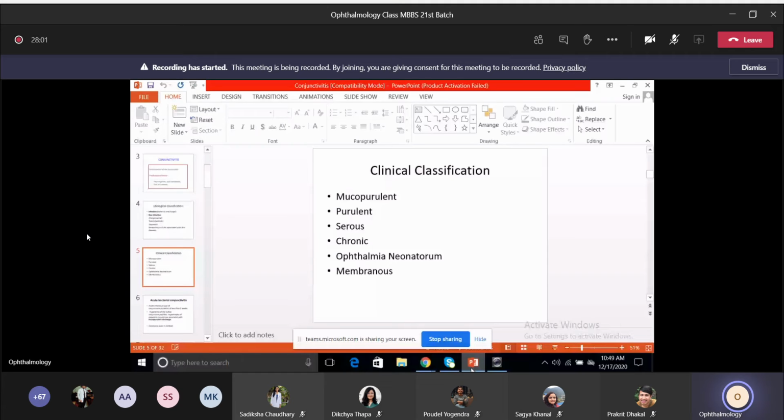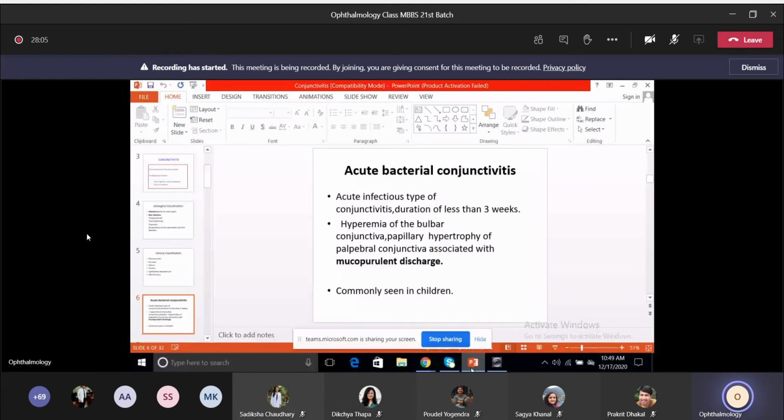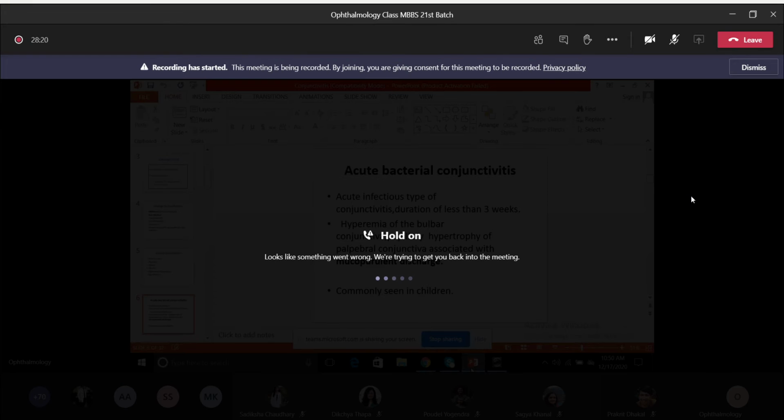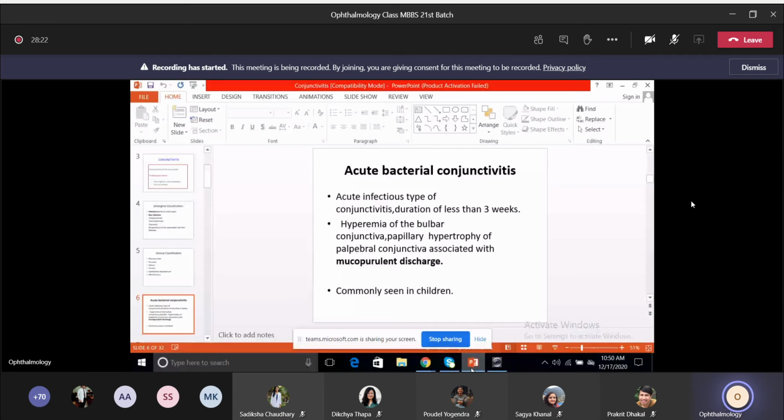So now coming to the first one, which is acute bacterial conjunctivitis. It's an acute infectious type of conjunctivitis where the duration is less than the chronic type.